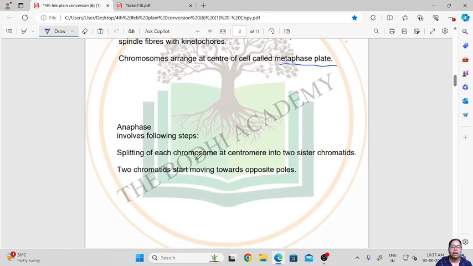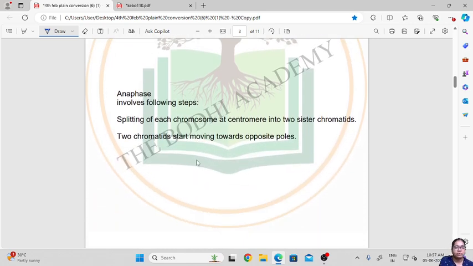Okay, then comes your anaphase. The third phase of cell division is the anaphase. So there is splitting of each chromosome at the centromere into two sister chromatids, and the two chromatids start moving towards the opposite poles.